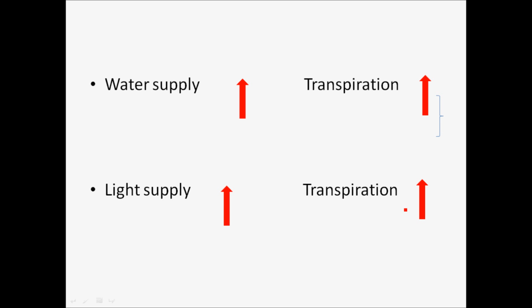So not only one factor but multiple factors together give the result for the rate of transpiration. Again, the rate of transpiration is controlled by the stomatas, and light supply encourages them to open. Once stomatas are open, they perform transpiration, so it increases the process of transpiration.